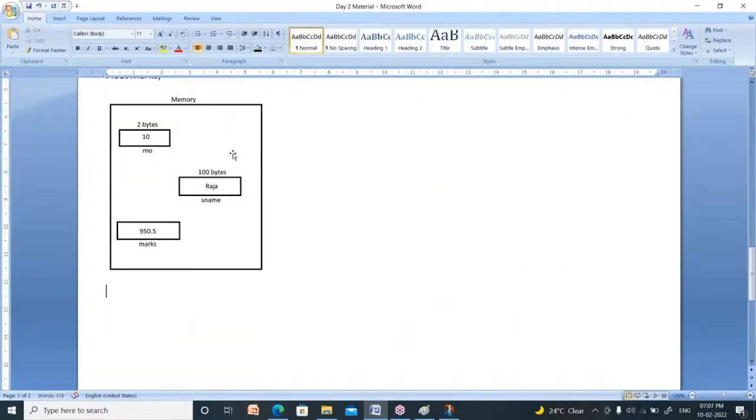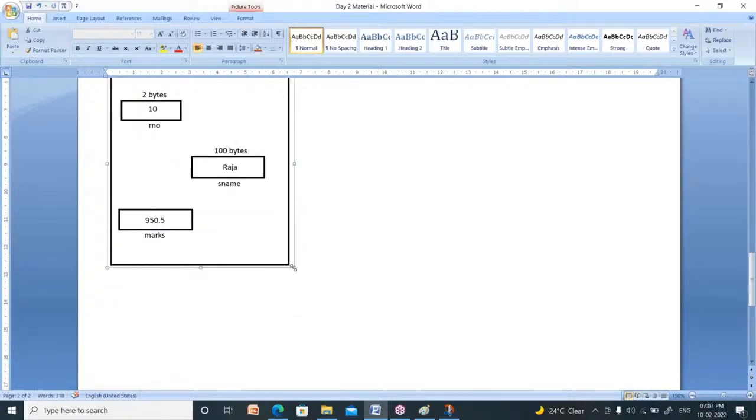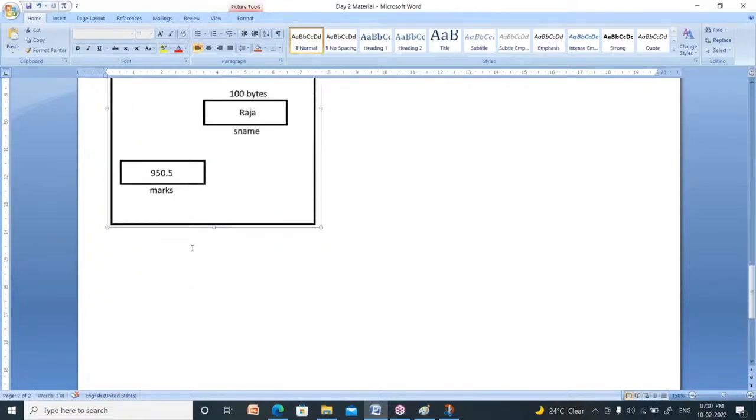Now, whenever you name the variable, I named these variables as roll number, S name, marks, like that. Whenever you name these variables, you have to follow some rules and regulations. Those rules and regulations are nothing but scope rules of variables.